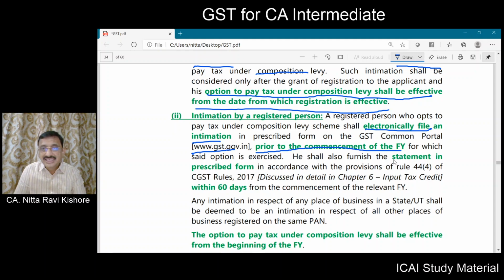Also, if you are a regular taxpayer and you want to opt for composition scheme, you should also file a statement in a prescribed form with regard to the input tax credit as provided in Rule 44 sub Rule 4, that too within 60 days from the commencement of the financial year. So the financial year starts on 1/4/2020 in our case. Now from here, within 60 days you have to intimate with regard to the ITC.